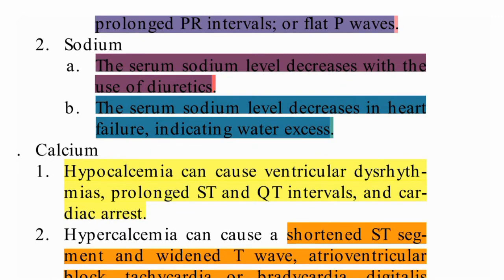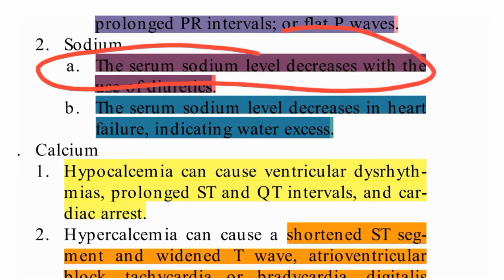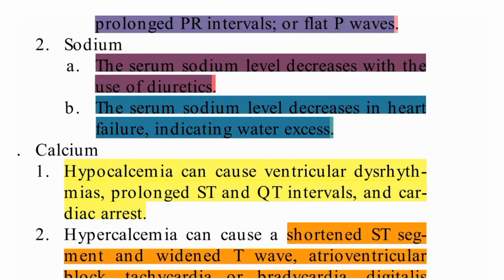The sodium level decreases with the use of diuretics.